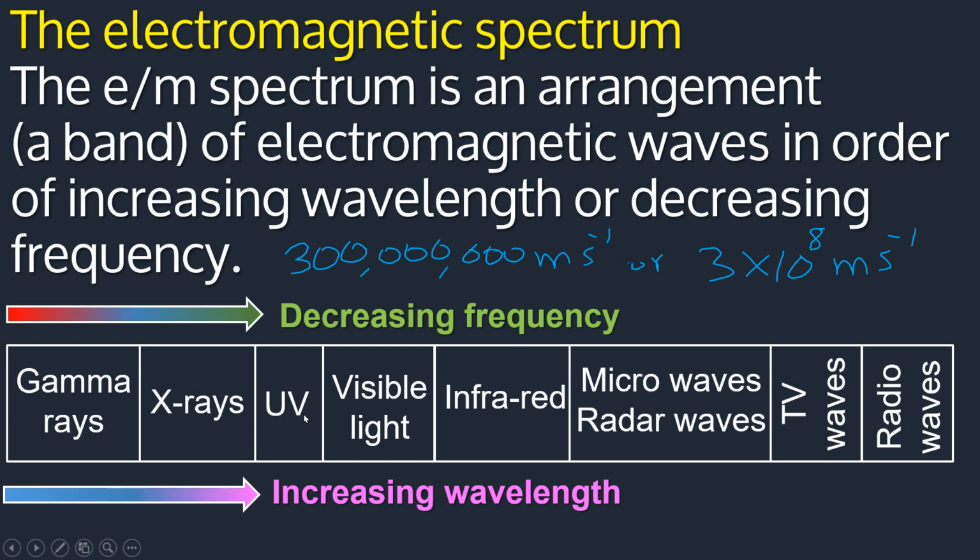UV radiations can cause sunburn, can cause blindness. Yes. And still these three, gamma rays, X-rays and UV rays, can cause fluorescence of some substances like zinc sulfide. They can make the zinc sulfide give out light because they have a lot of energy.